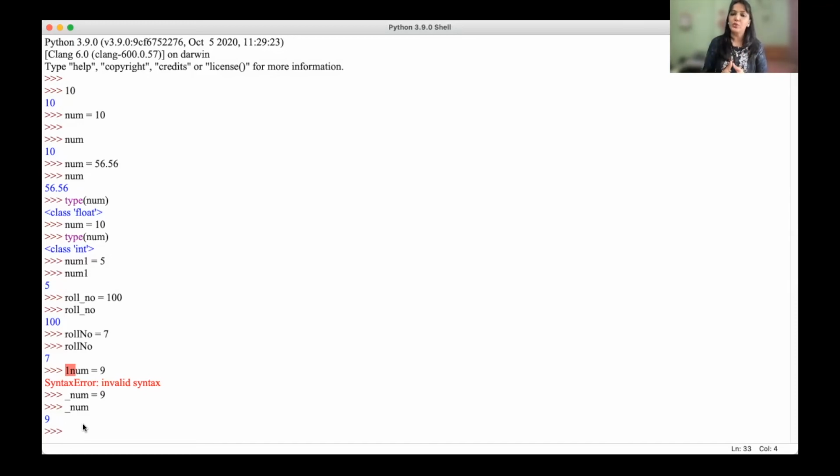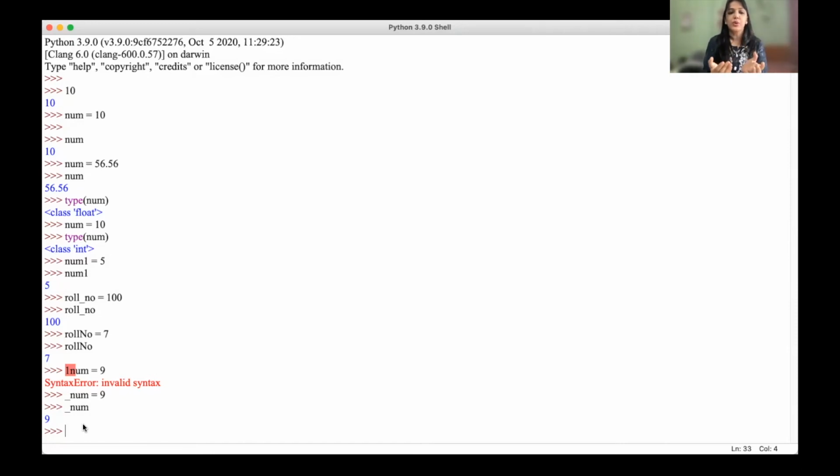So these are some of the rules that you need to take care of while declaring or defining a variable. There is no rule that if you have a variable holding an integer value, you cannot assign some other value. Your variable is holding an integer value right now. On the next statement, if I assign a string value or a boolean value or a float value, it is absolutely possible in Python. We can assign different types of values to the variable. It is allowed in Python.